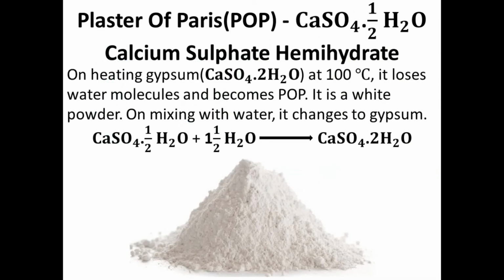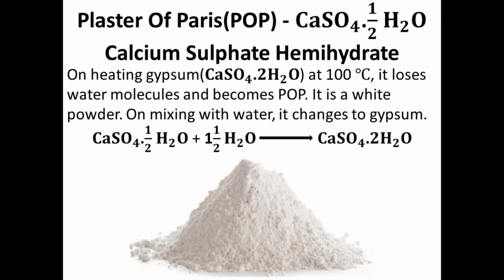Next salt is the plaster of Paris, POP. The chemical formula is CaSO4 and half molecule of water. It is also known as calcium sulfate hemihydrate. Hemi means half molecule of water, so it is hemihydrate. On heating gypsum, the formula of gypsum is CaSO4 2H2O.